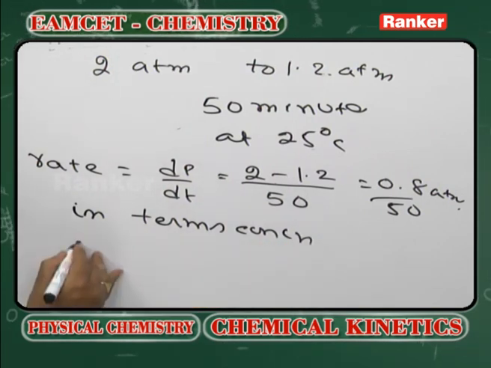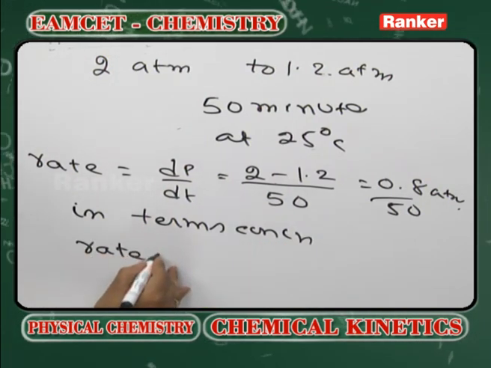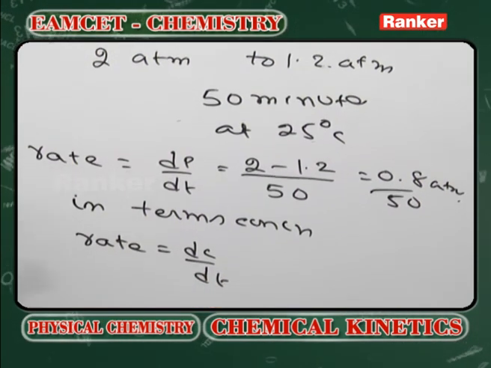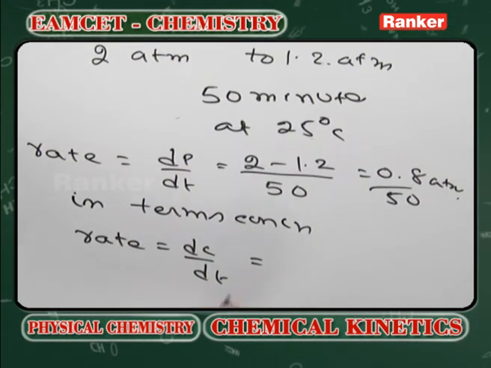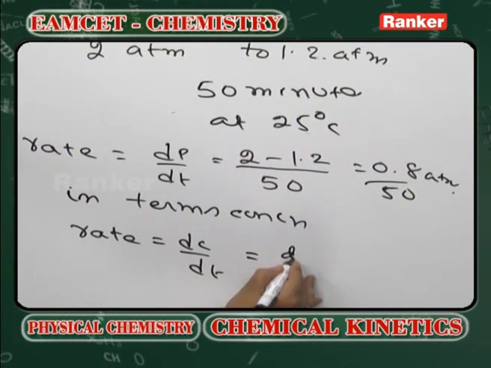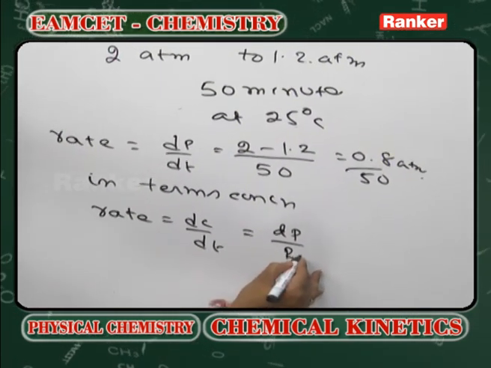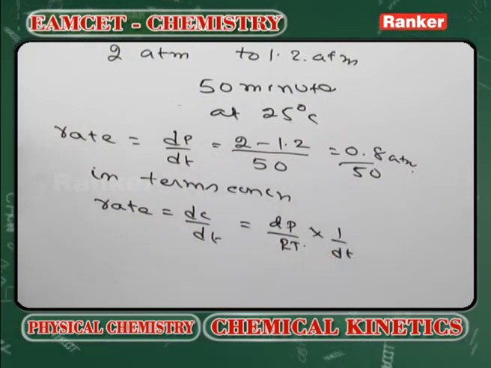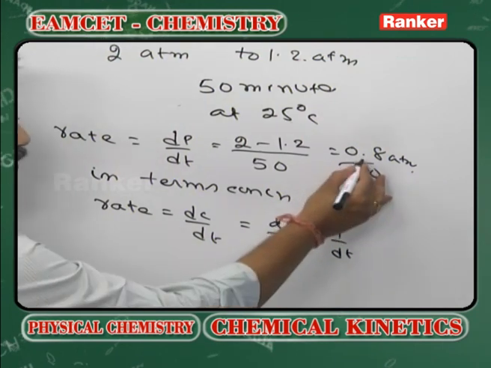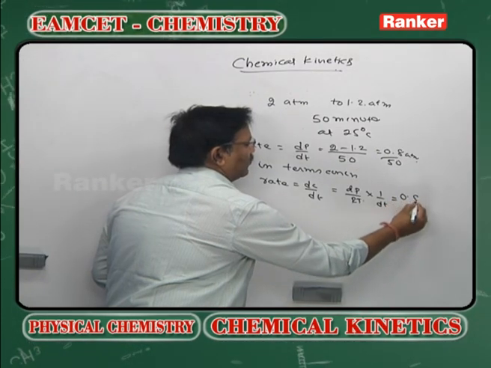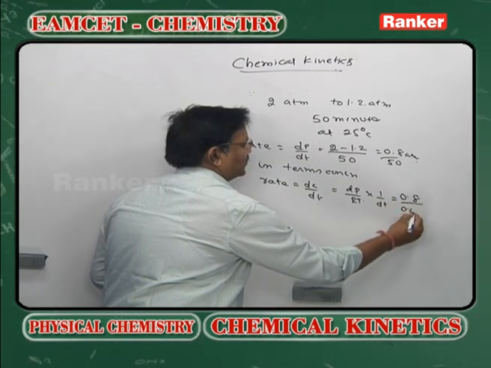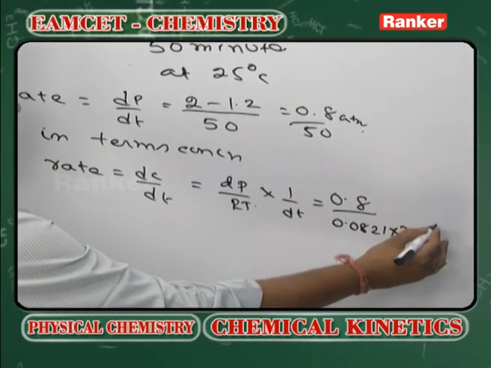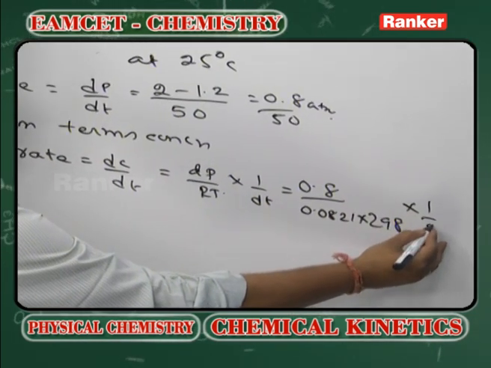In terms of concentration, what is rate? Rate is equal to dC by dt. Now, what is the value of dC? dP by RT. So rate is dP by RT into 1 by dt. What is the dP value? 0.8 atmospheres. What is R? 0.0821. What is T? 298. And 1 by 50.